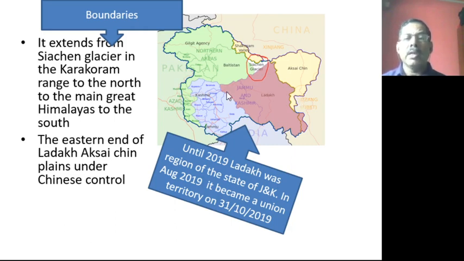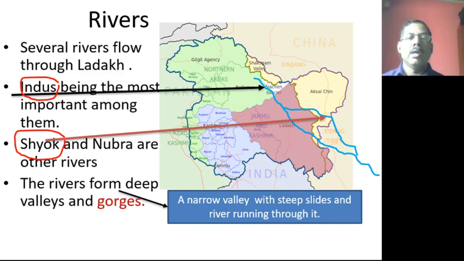Now you can see Ladakh. Until August 2019, Ladakh was a region of the state of Jammu and Kashmir. In August 2019 it became a union territory. On 31st October 2019, the government of India passed the act and it became a union territory. Now we will see details about Ladakh and its important rivers.